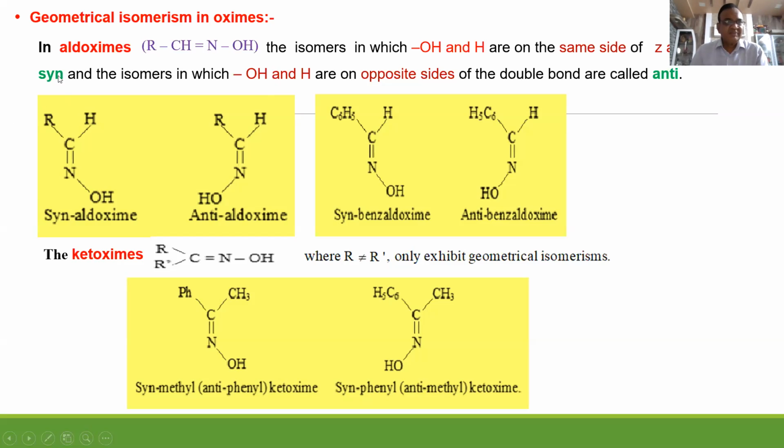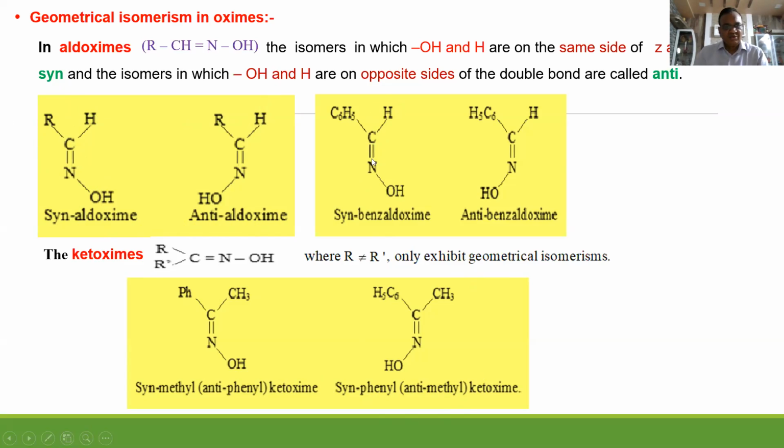Instead, the nomenclature system uses syn for cis and anti for trans. This is syn-aldoxime, so this hydrogen and OH are on the same side. RCH=NOH is the aldoxime, so that's why this hydrogen. And now they are on the opposite side, that's why it is anti-aldoxime. Here benzaldoxime has been written.